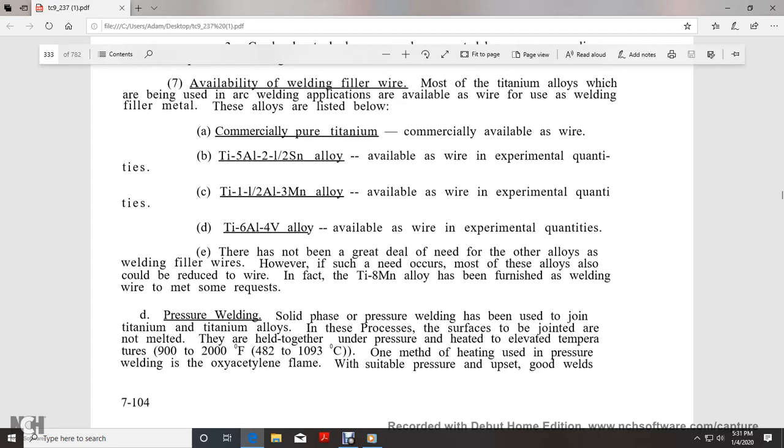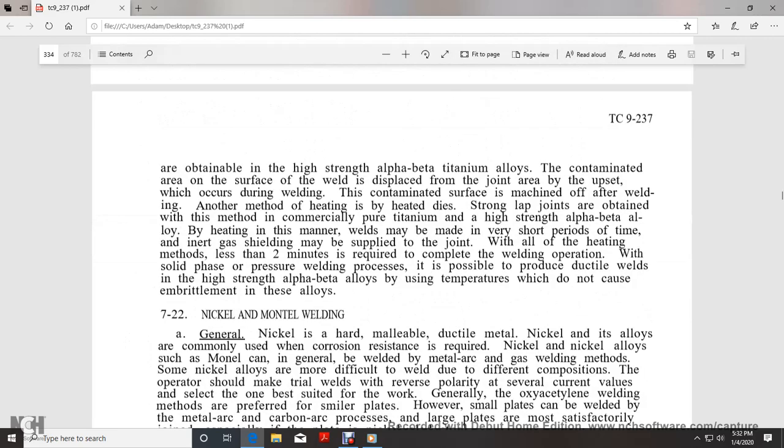Pressure welding. Solid phase pressure welding has been used to join titanium alloys. In this process, the surfaces to be joined are not melted, but are held together under pressure and heated to an elevated temperature. One method of heating used for pressure welding is an acetylene flame.